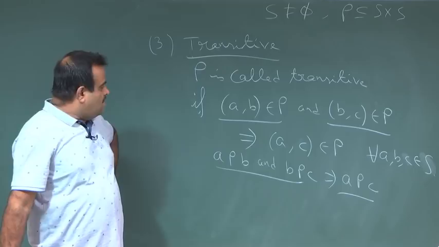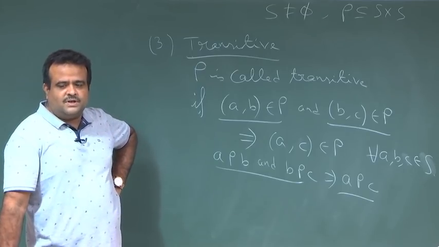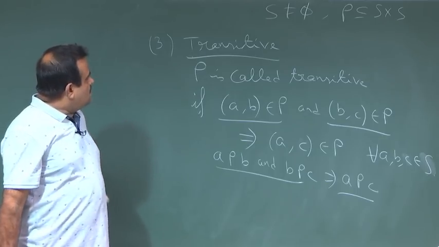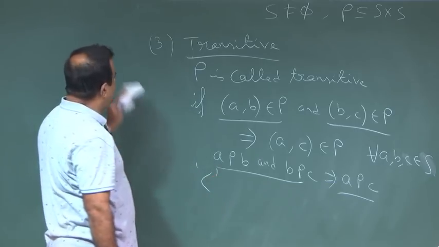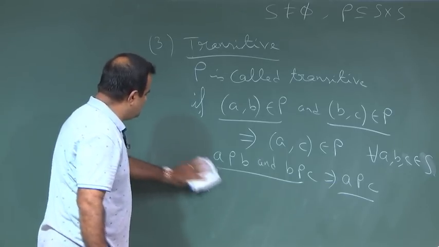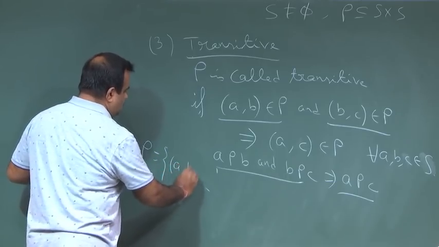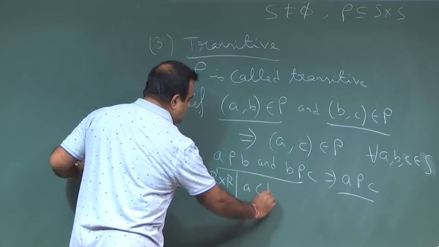Then this relation is called a transitive relation, or this property is called transitivity. For example, if we define a relation, say less than, over R cross R, where a is less than b.